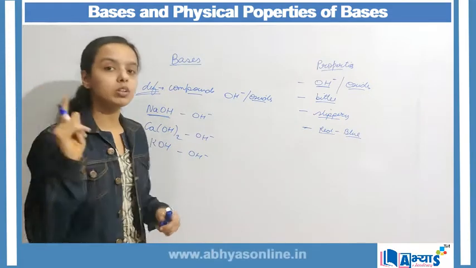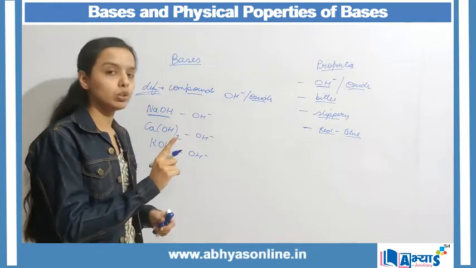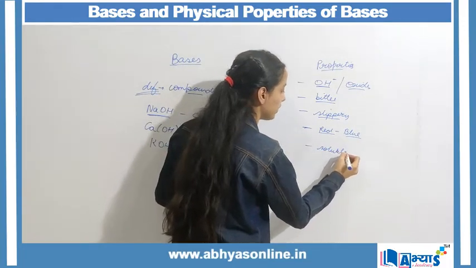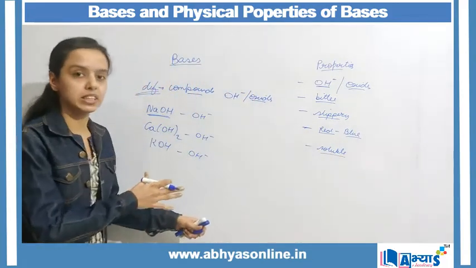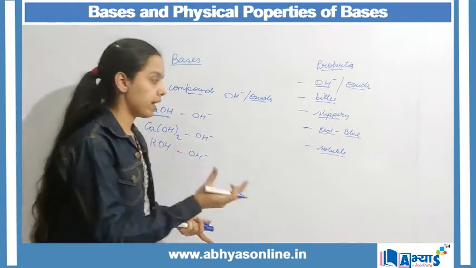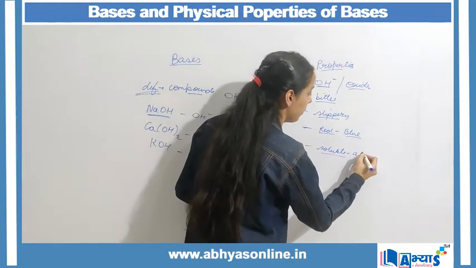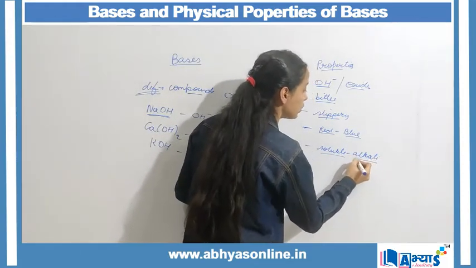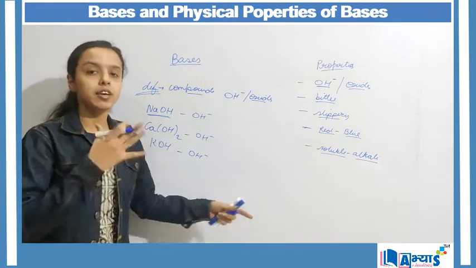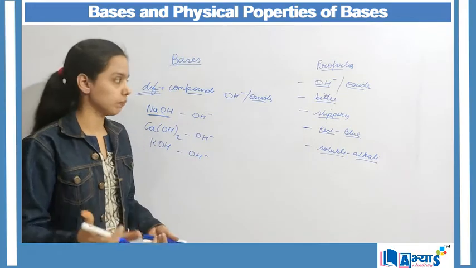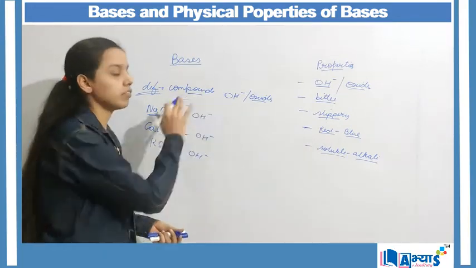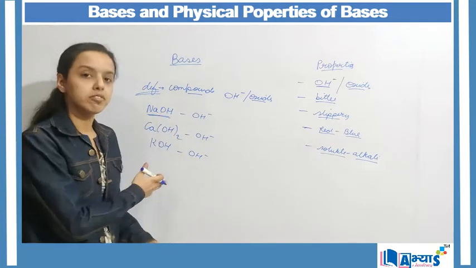Now when we talk about the solubility of bases, we should note that almost all bases are soluble in water. That means when we mix these bases into the water solvent, they will completely mix into the water. And when they mix into the water, they become alkali. So we can say that alkalis are those bases which can be dissolved into water. So these were the 5 properties of bases. Then we have discussed the definition of bases and then a few examples.